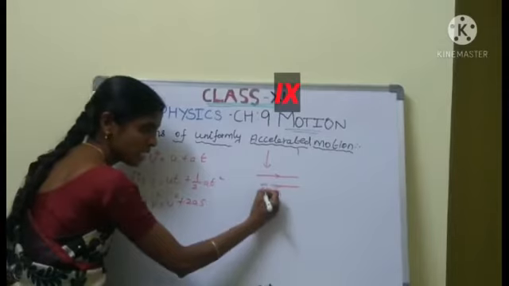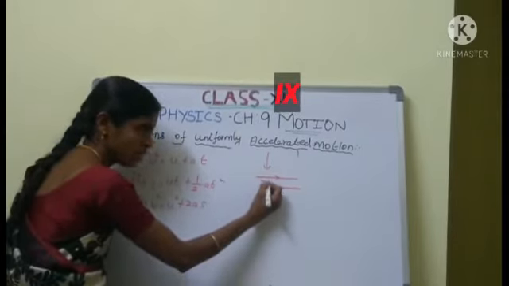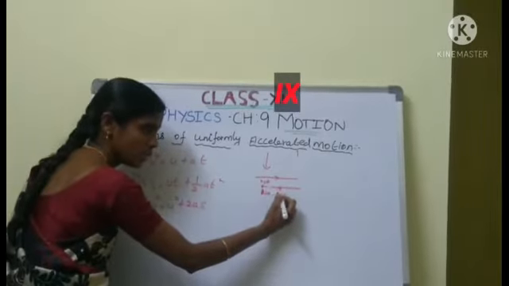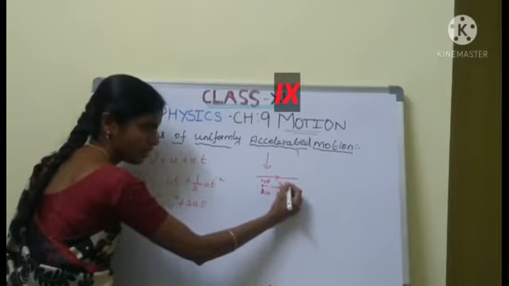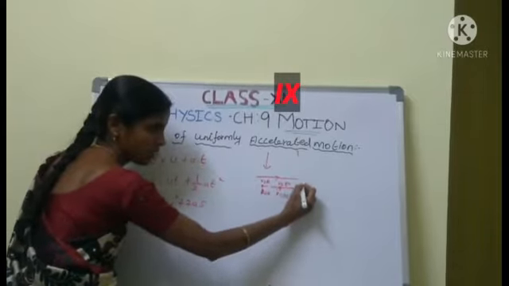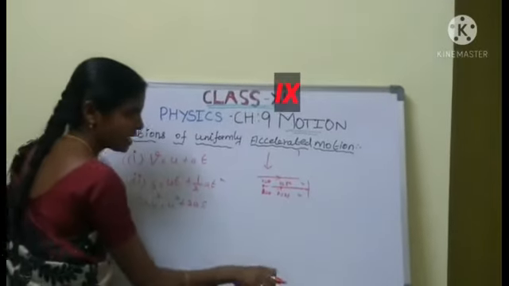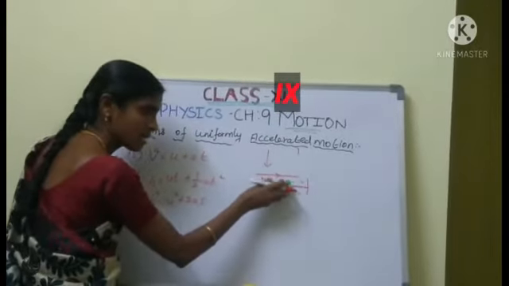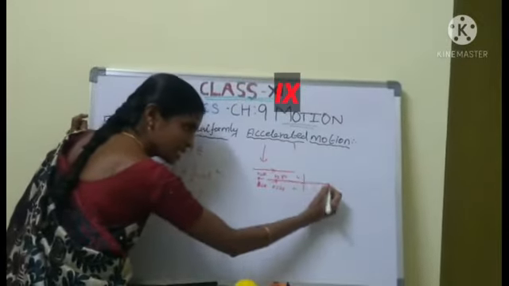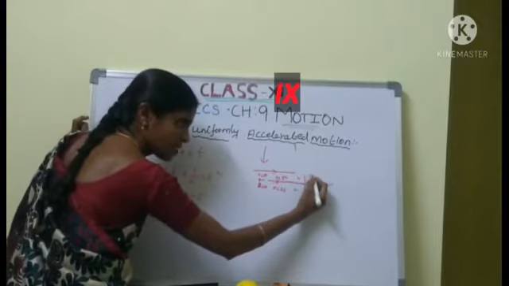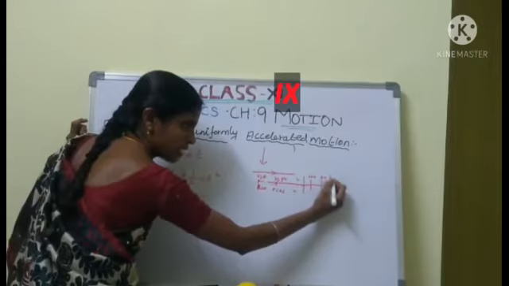At first, velocity 0, t equal to 0. Next, t equal to 2 seconds means 5 meter. 4 seconds equal to 10 meter. Next, we apply the brake on the object. We apply the brake in the car. What happened? Decrease the velocity. Decrease the velocity means 10 meter, 8 meter and 6 meter.